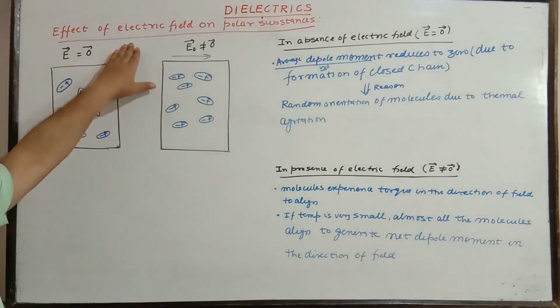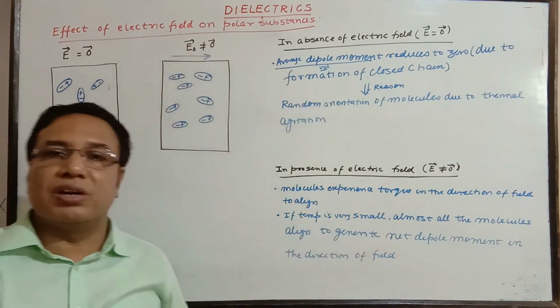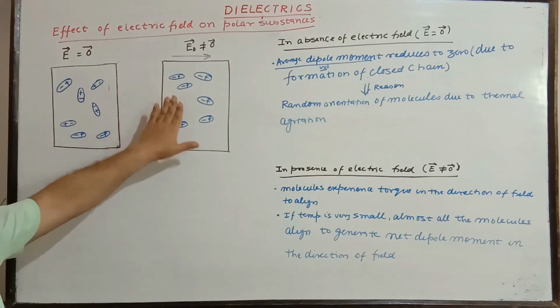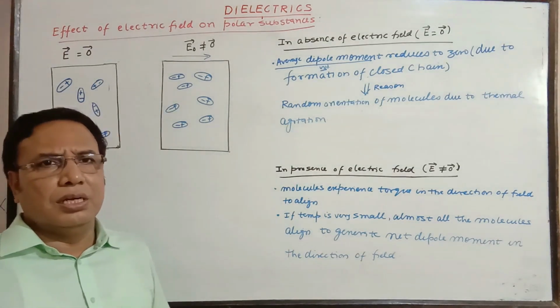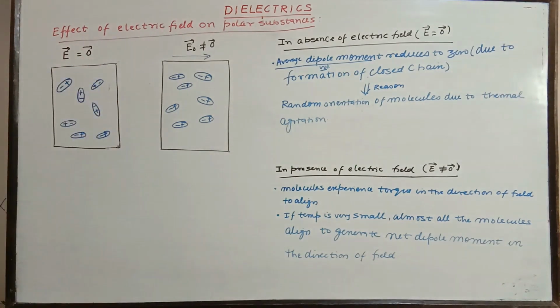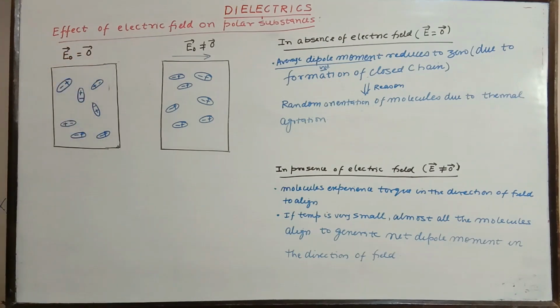Now, the effect of electric field on polar substances or polar dielectrics. Two figures are given to you. You can even copy from here. This is the case when the external electric field is 0, so it is better to write E naught equal to 0. No field is applied. Here there is random orientation of the molecules.